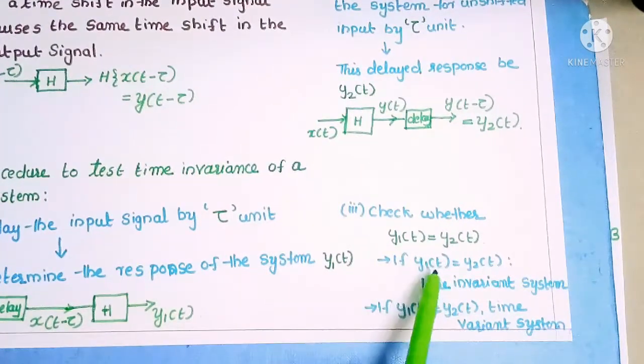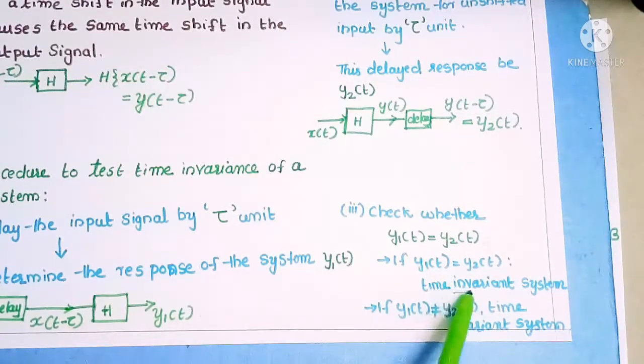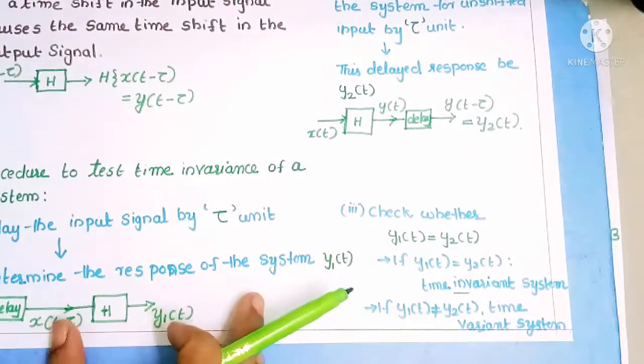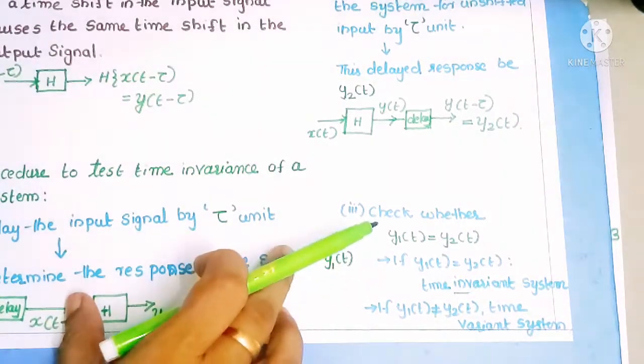If y1 of t equals y2 of t, then we can call that system a time invariant system. Otherwise, we can call it a time variant system. That means if y1 of t is not equal to y2 of t, then we can call that system a time variant system. This is the procedure to test time invariance or time variance of a system.